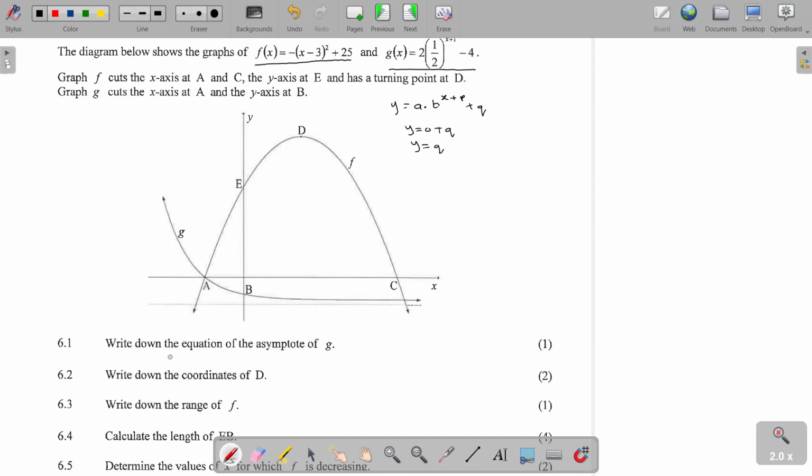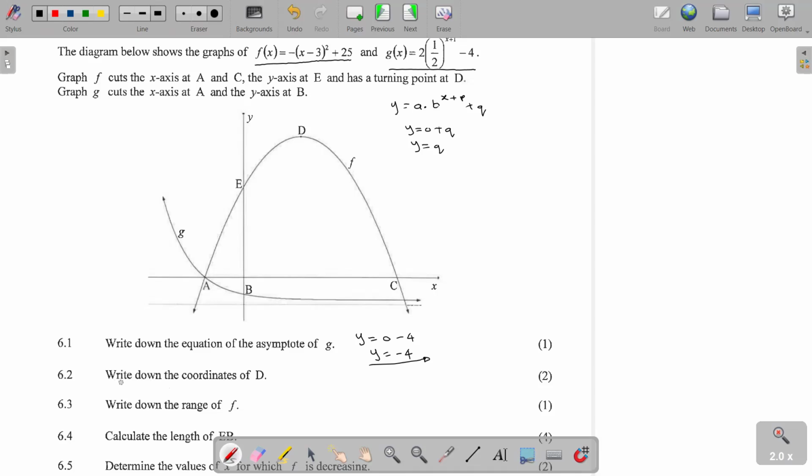So if we come to this question, they want the equation of the asymptote. It means the part with the exponent, we treat it as 0. So the equation of our asymptote is going to be y = 0 - 4. Therefore, the equation is y = -4. This becomes the equation of the asymptote.